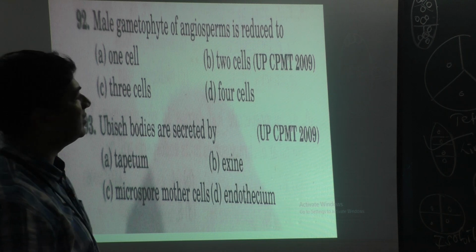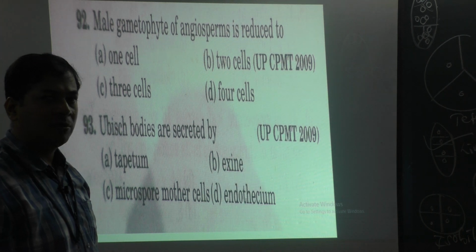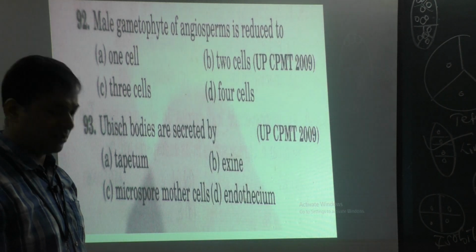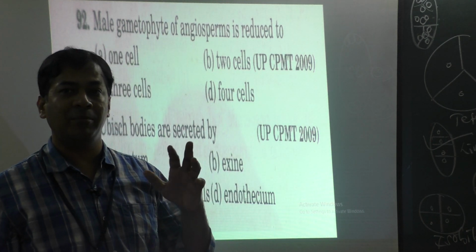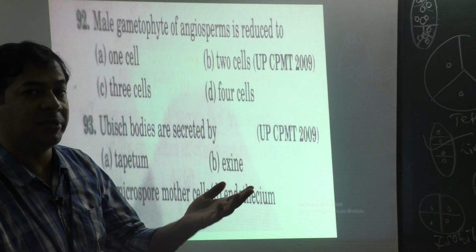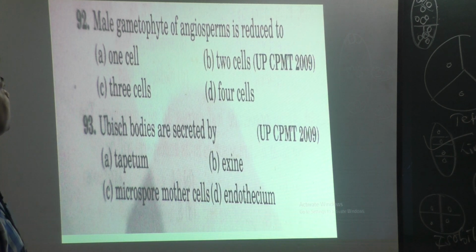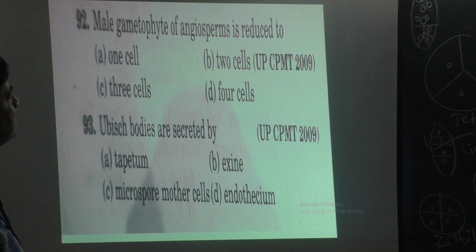The pollen grain is the male gametophyte. Gametophyte means gamete producing structure, or gamete containing structure. In future it produces gametes. So the male gametophyte of angiosperms is reduced to what? It should be option C, isn't it?